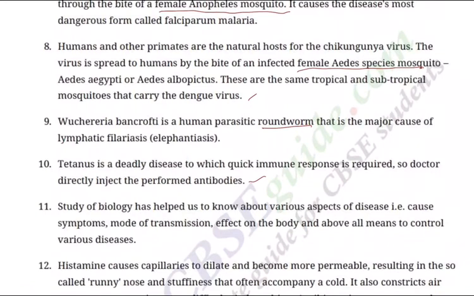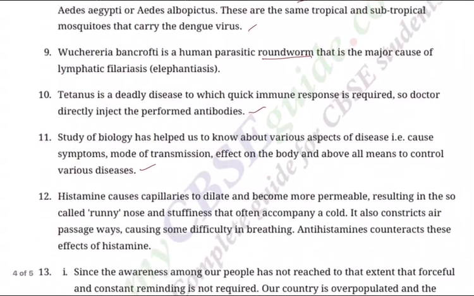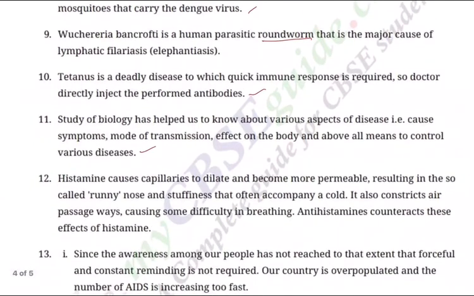Next, question 11. Study of biology has helped us to know about various aspects of disease, like causes, symptoms, mode of transmission, effect on the body, and above all, means to control various diseases. And of course, we also understand the life cycle. How many hosts are involved? Is it one host or two hosts, three hosts, like that? So we try to create a biological control also along with the biochemical control.